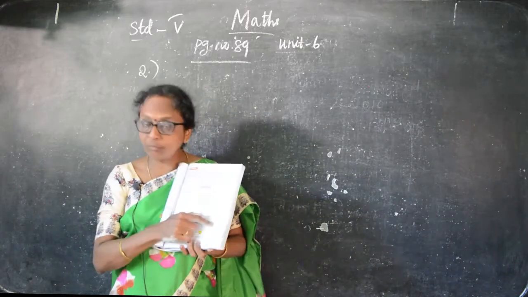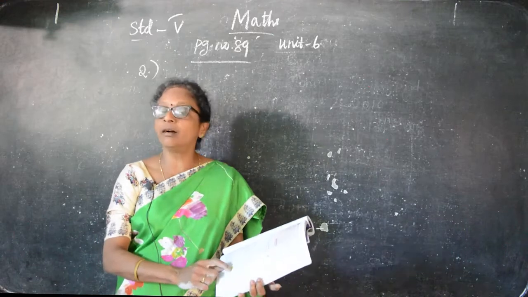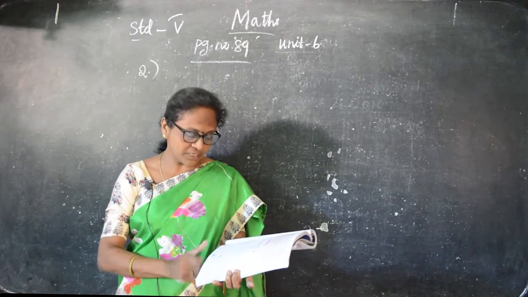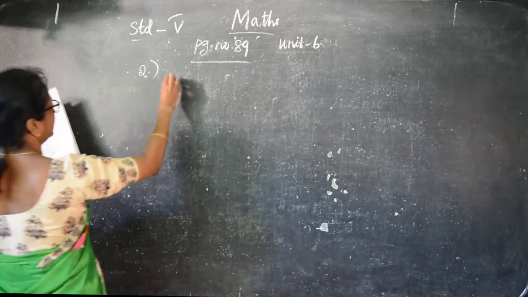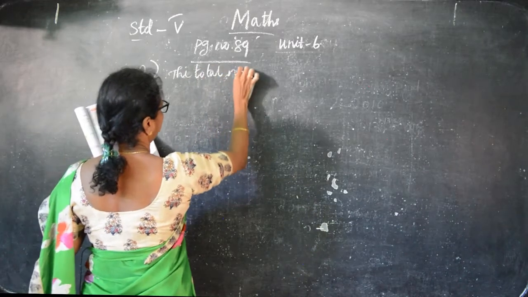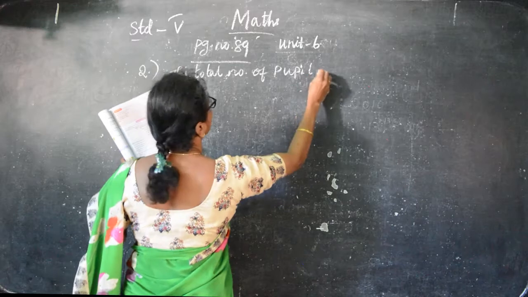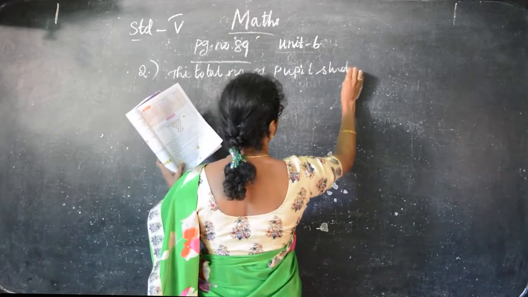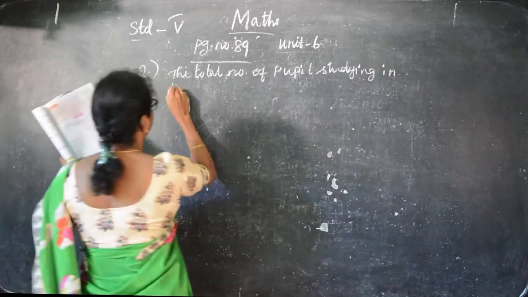They are given the name of the school and the total number of students. You have to draw this circle for each and every school. So prepare a pictograph of the total number of people. I am giving this sum. Will you do it by yourself, children? Total number of people studying in 5 schools.